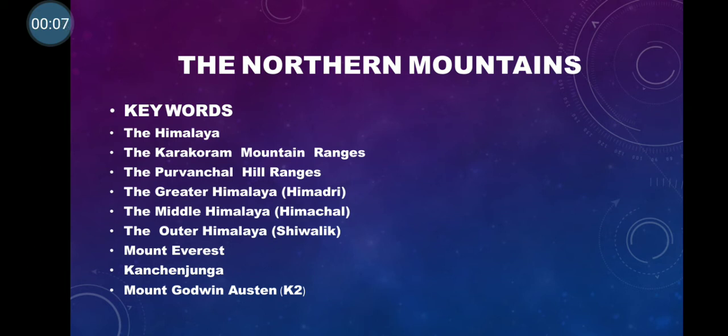Today we shall discuss the second chapter, The Northern Mountains, from My Big Book of Social Studies, Grade 4. So here are the key words which are being covered in this chapter: the Himalaya, the Karakoram mountain ranges, the Purvanchal hill ranges, the Greater Himalaya, Himadri, the Middle Himalaya, Himachal, the Outer Himalaya, Shivalik, Mount Everest, Kanchenjunga, Mount Godwin Austin, K2. So we will discuss each of these topics in detail.